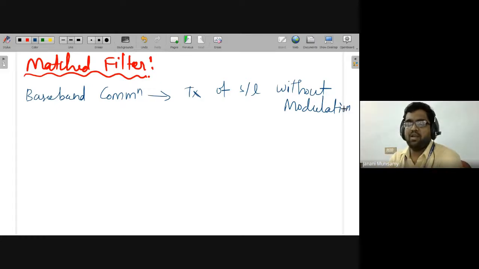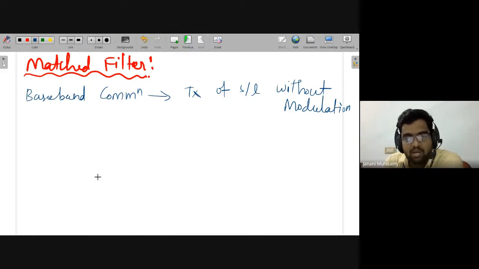That means communicating with the nearby equipments, with the nearby device. Whenever the signal wants to go for longer distance, there is no other way to go. Only we have to use modulation, or otherwise we have to use a physical medium like wire. Even when communicating over a long distance without modulation, maybe with the help of wires, that kind of communication we will call a baseband communication. So you should know the difference between baseband and passband. Baseband means without modulation. Passband means with modulation.